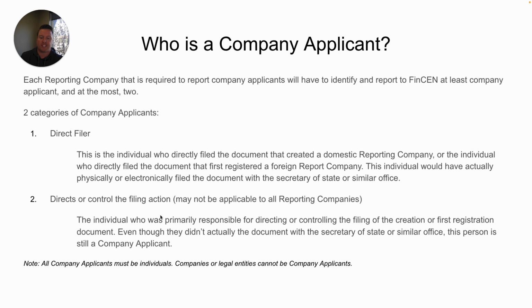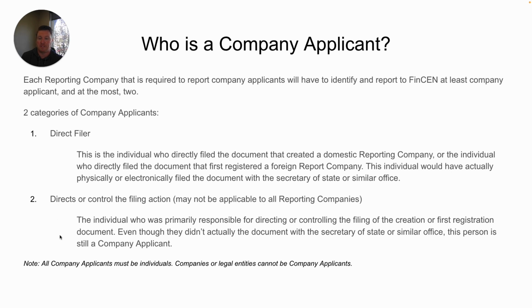Or if someone directs or controls the filing action, somebody who's primarily responsible for directing or controlling the filing of the creation or first registration of the company, even though they didn't actually file the document with the Secretary of State, this person is still a company applicant.